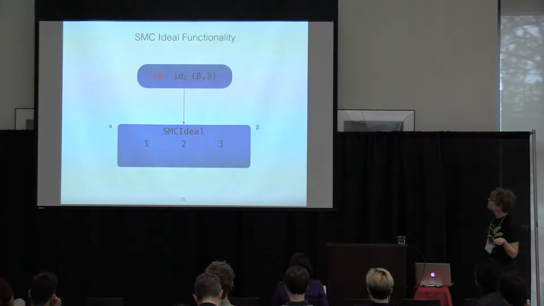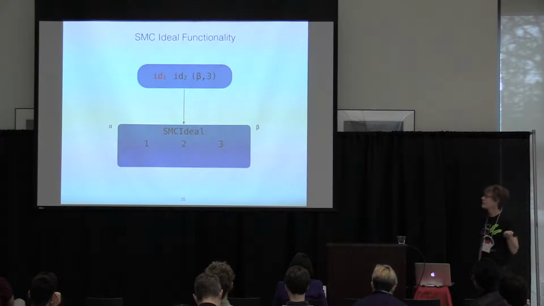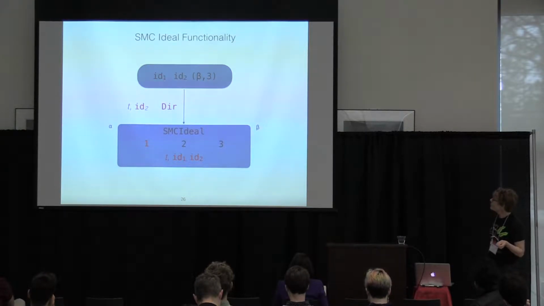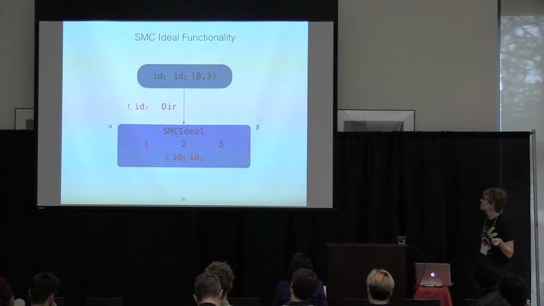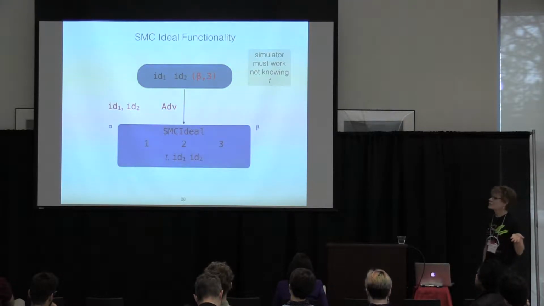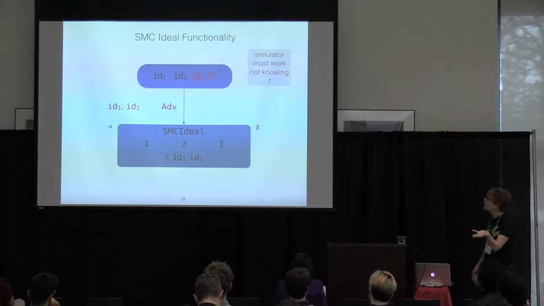A message comes from the outside world, from some port ID 1, into here, saying what the plain text is and where it should go, ID 2, and the ideal functionality says, okay, I'm going to send an adversarial message off to the simulator, which by convention, it's not hardwired in the code, is at port index 3 of beta. So the simulator gets the identity of the two ports, ID 1 and ID 2, the source and target ports, but of course not the plain text. It has to do its work without knowing the plain text.